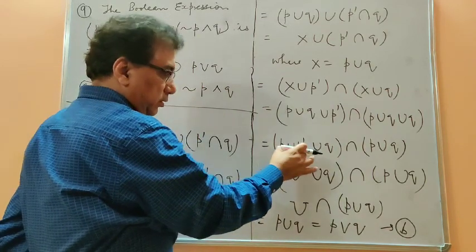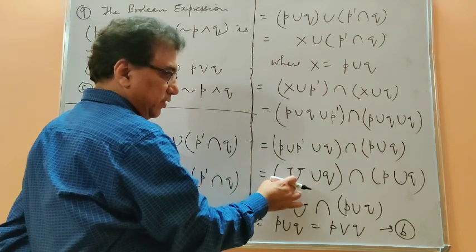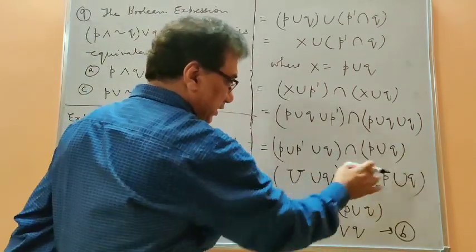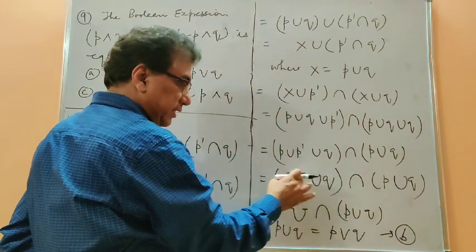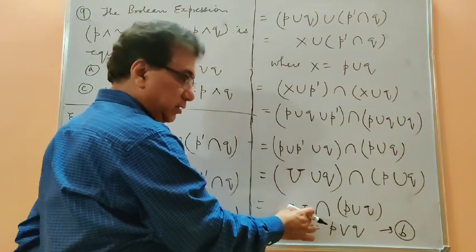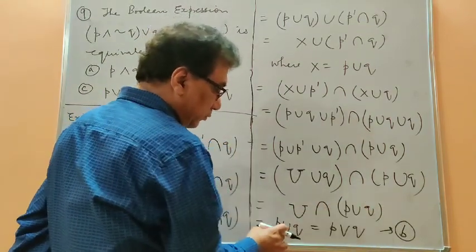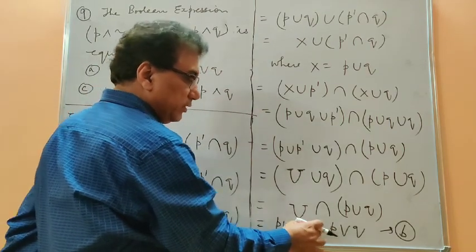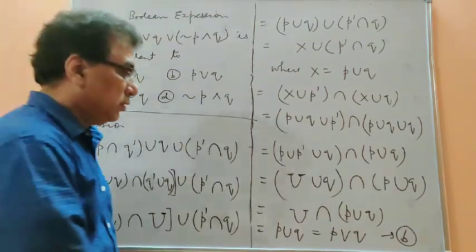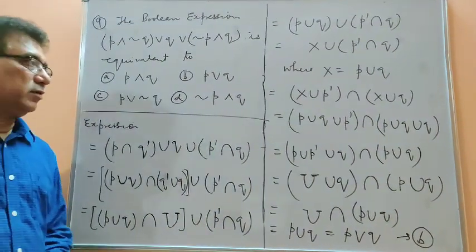So now this is the union of P and P dash, a set and its complement. That's why we are getting the universal set here, union Q, and this side we have the same set. Now the union of any set with the universal set is the universal set, because this is the bigger set. So this intersection gives you P union Q, which is P or Q. So option number B is correct. Okay, so that is the application of laws. So you have to be master of all these laws.